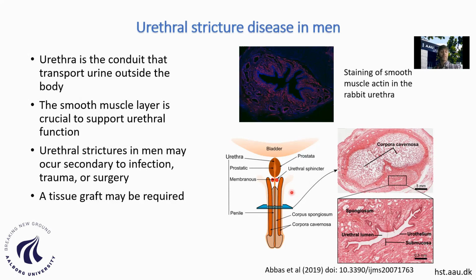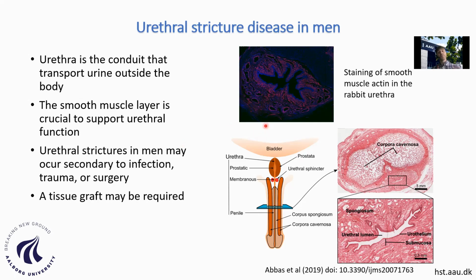And the problem is that there is a process of inflammation and further formation of scar tissue that reduces the lumen of the urethra. And that creates a series of complications. Sometimes these complications are so severe that it requires surgical intervention, and then it is required to use a graft material. The most common material used is a graft from the buccal mucosa. So we restore the lumen of the urethra by using a piece of mucosa removed from the mouth.